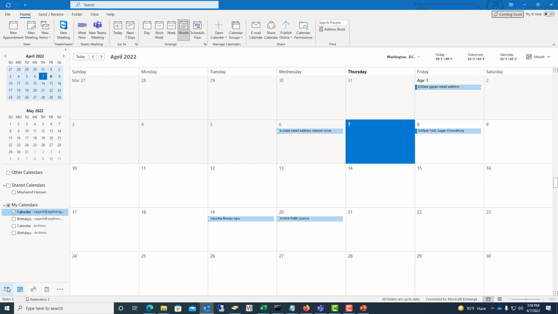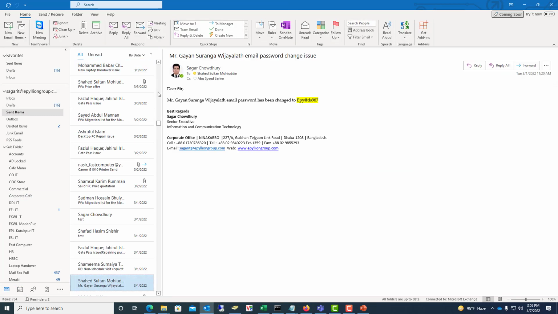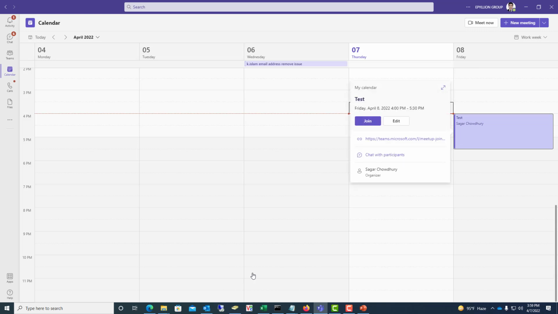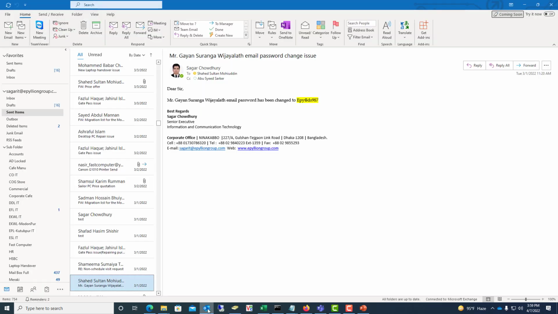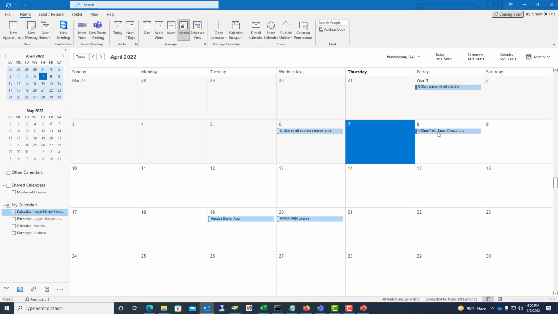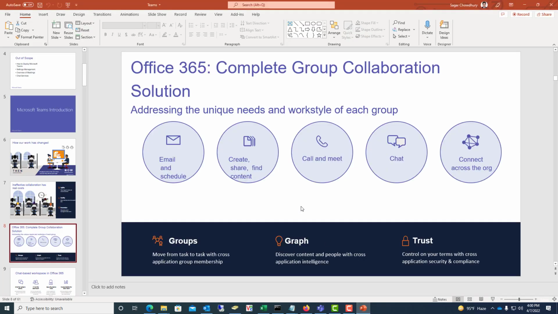I go to my Microsoft Outlook email. Then I search for the meeting I have created, which is on Friday the 8th. Then I go to my Microsoft Outlook calendar. The meeting is automatically created on April 8, at 4 p.m. That is why we can say that we can schedule a meeting in Microsoft Teams, and it collaborates with Microsoft Outlook.